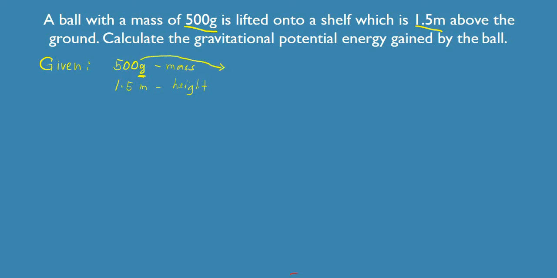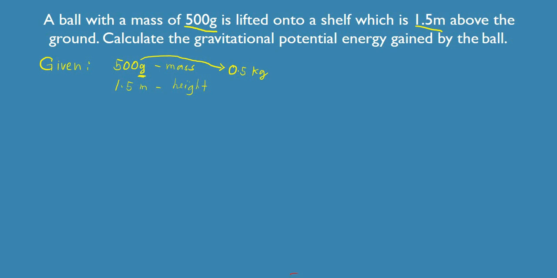So the first thing that you're going to do is to first convert 500 grams into kilograms. So if you're going to convert that using your conversion factors, okay, I hope you're familiar with how we're going to convert this one. So I'll just write here the converted value already. So this is 0.5 kilograms. So if you want to verify, you can solve it on your own, okay, using the conversion factor.